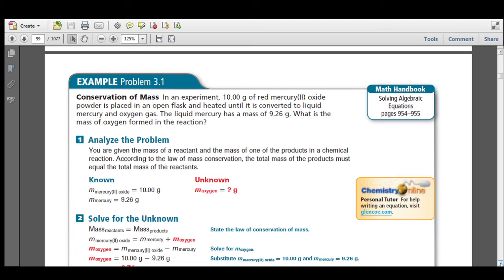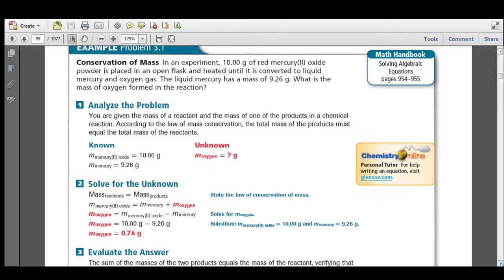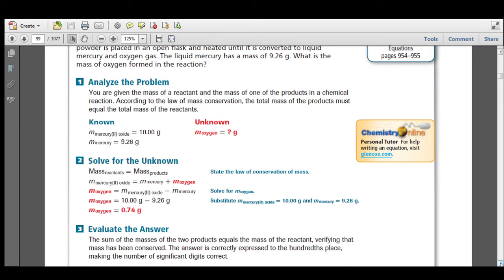You are given the mass of a reactant and the mass of one of the products in a chemical reaction. According to the law of mass conservation, the total mass of the products must equal the total mass of the reactants. We know the mass of the mercury(II) oxide and the mass of the mercury product, but we don't know the mass of the oxygen.